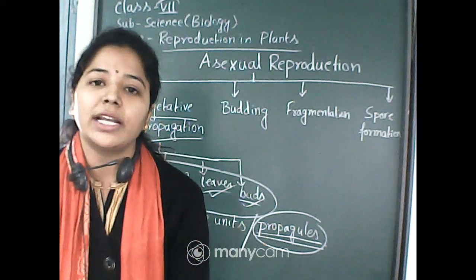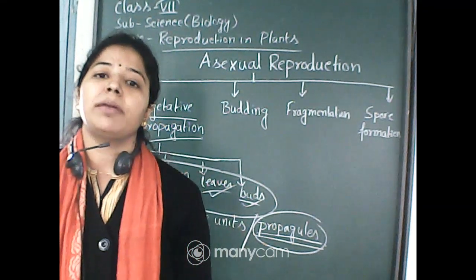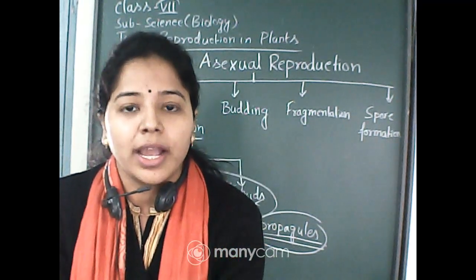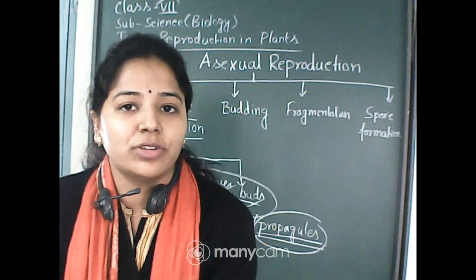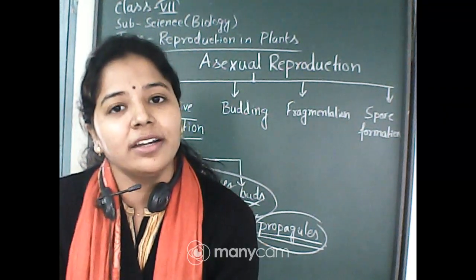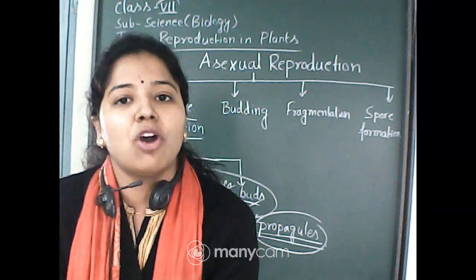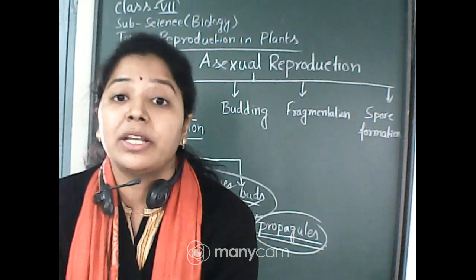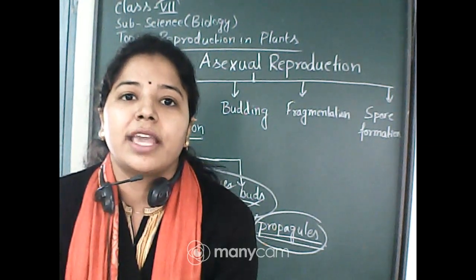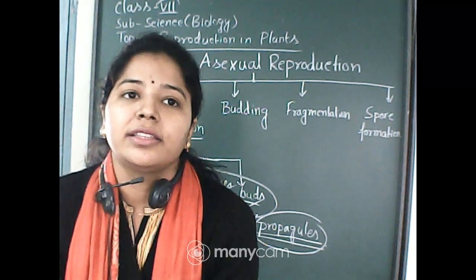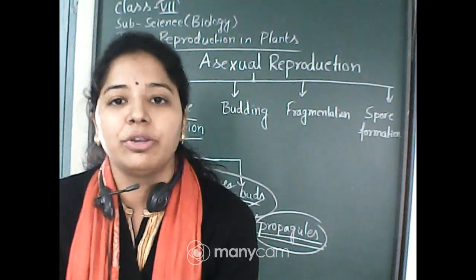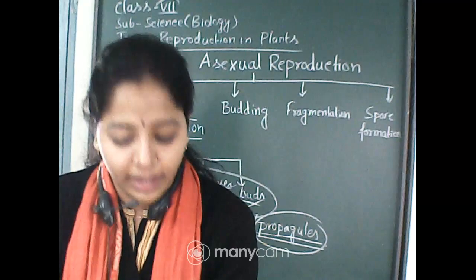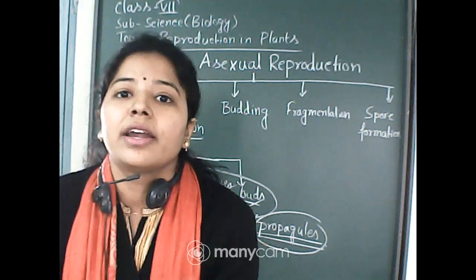So we can say that vegetative propagation by means of stem occurs in the case of rose. There is also another example known as layering. Layering can be done in plants having long and slender branches. The plant's long and mature branch is bent down and kept in soil, and then it can easily grow into a new plant. An example of layering is jasmine. Now, there are other examples also, grafting.